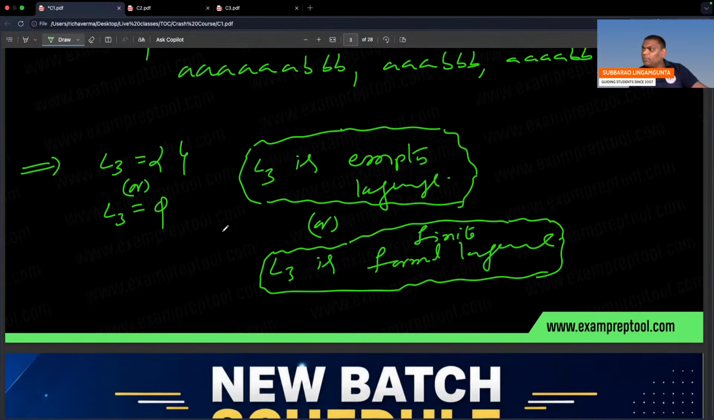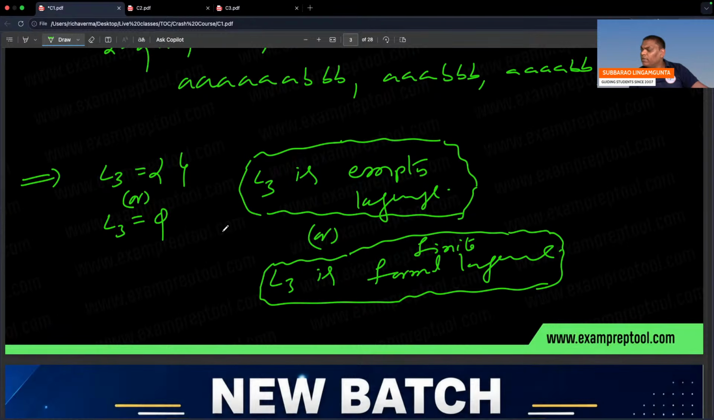Now L3. Some people are asking, sir, are formal languages always infinite? Need not be. A formal language can be finite also. See, L3 doesn't have anything. So L3 is the empty language, because no one is there, zero strings inside. So L3 is a finite formal language.